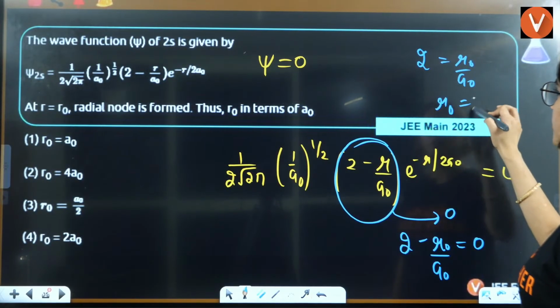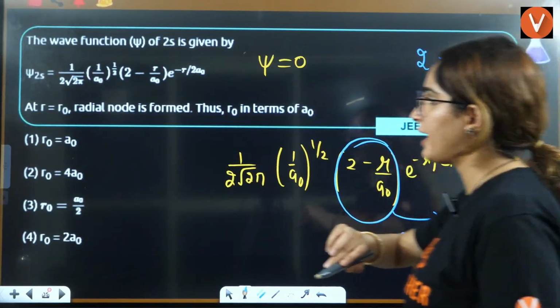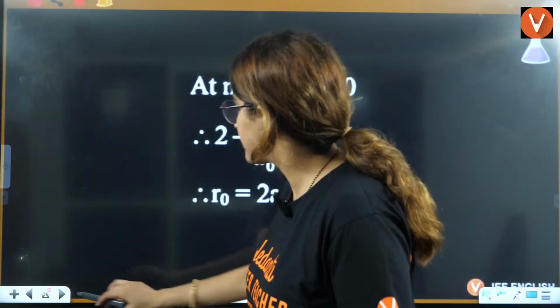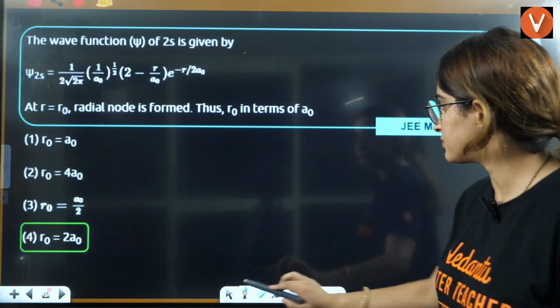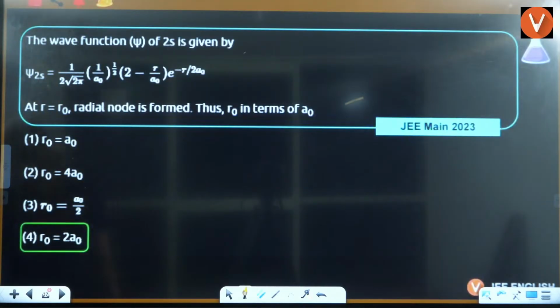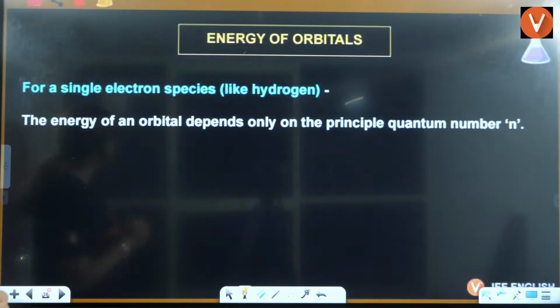So r naught is equal to 2a naught, and the fourth option is the correct answer here, right? Okay, understood? Yes, everybody, clear or not? Option 4 is the correct answer here, right?